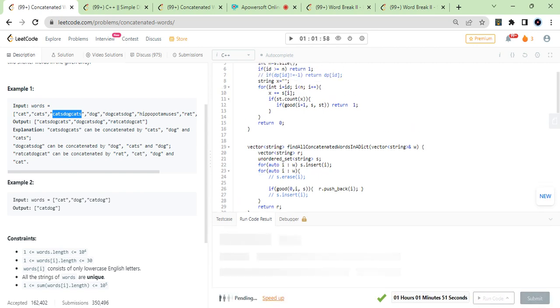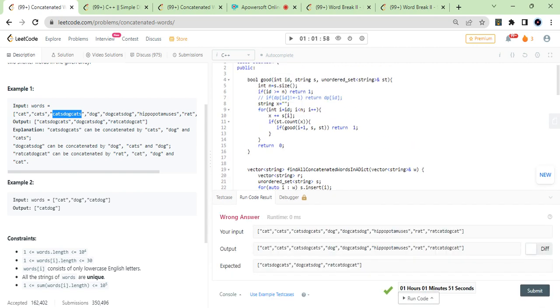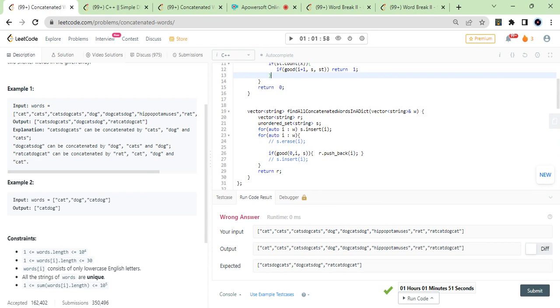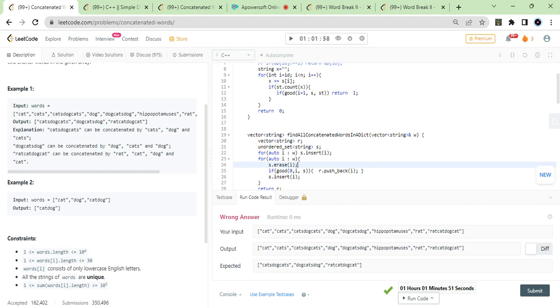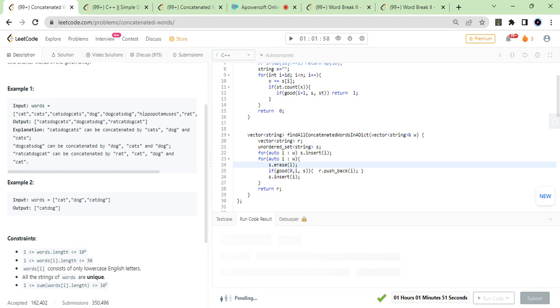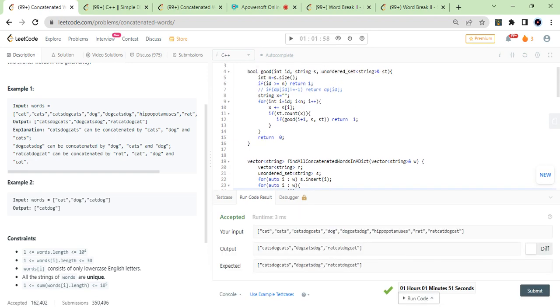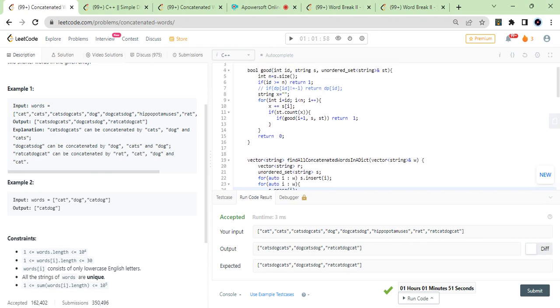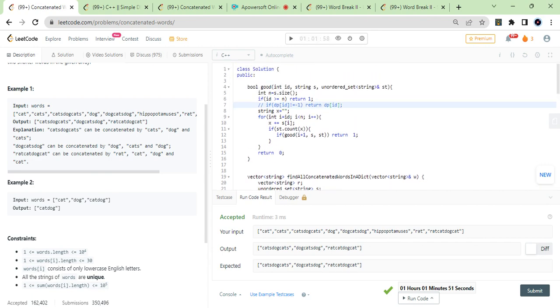So I need at least two. Now, I'm not checking here for at least two or not, right? As you can see, cats, dogs, dog, cat, cats. These are not good strings, right? So erase that, so that it should not come out of its own, but there should be at least two things forming it up. Otherwise, all the strings will be answers. So that's the thing, and then this is a simple recursive function. Also, I applied dp.